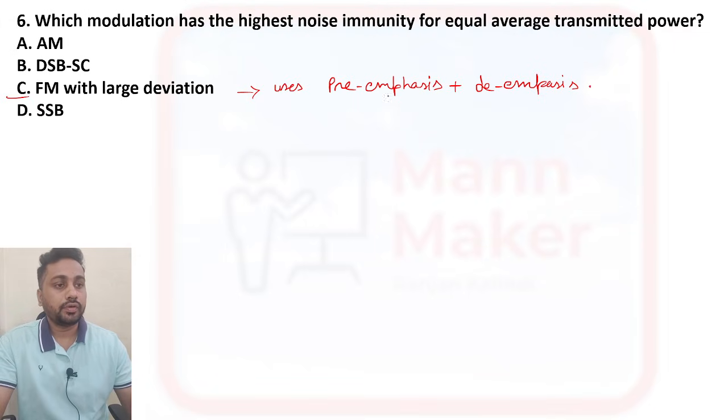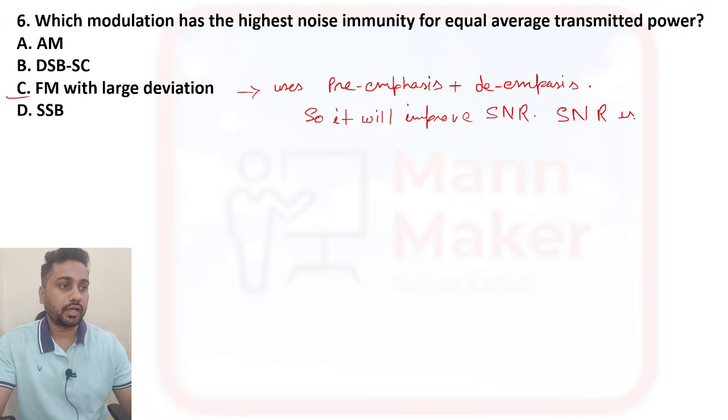Because FM with large deviation uses both pre-emphasis and de-emphasis, it will improve SNR, signal to noise ratio. If SNR is high, it will resist more noise, meaning less noise will be present.